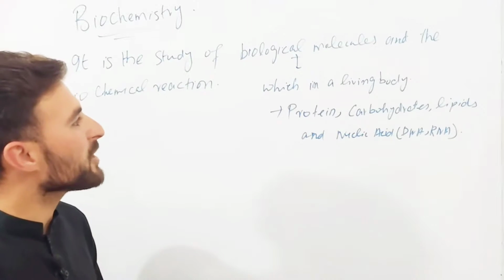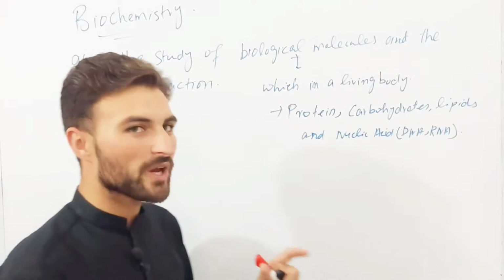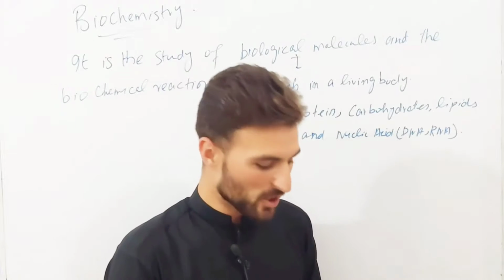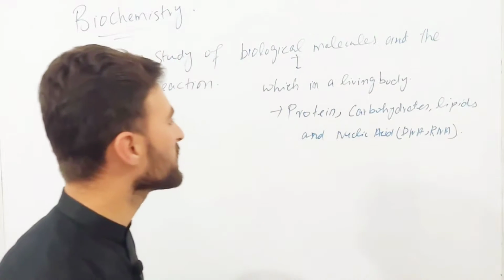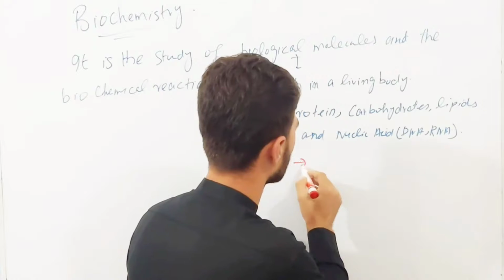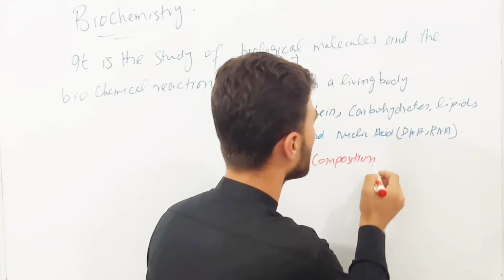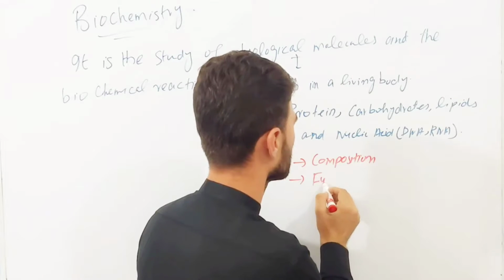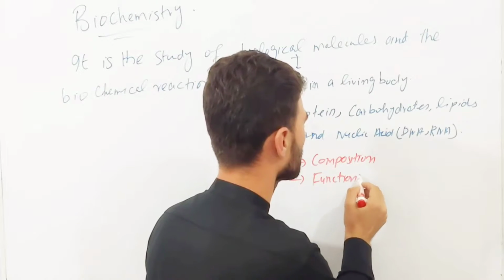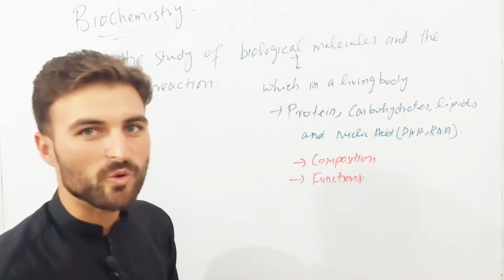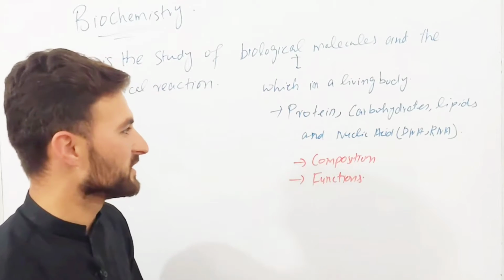Now in biochemistry, what are we going to study about these molecules? Basically we are going to study their composition as well as their functions. Now let me tell you what these two words mean.